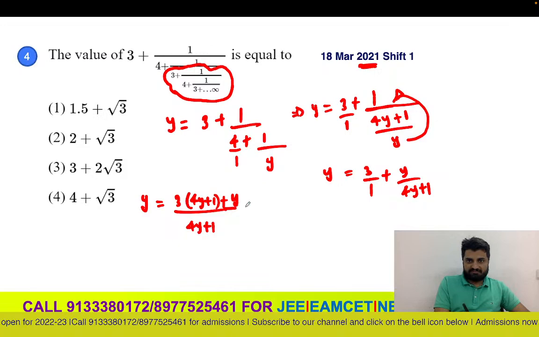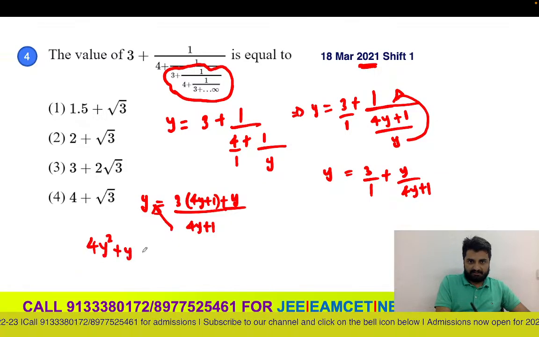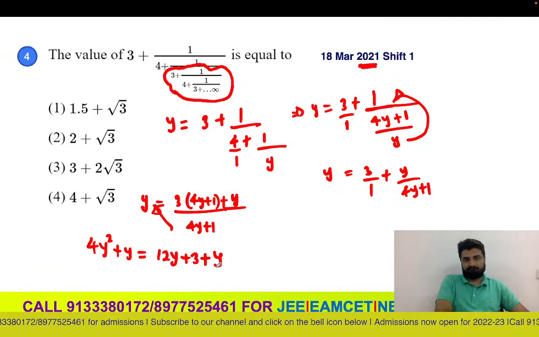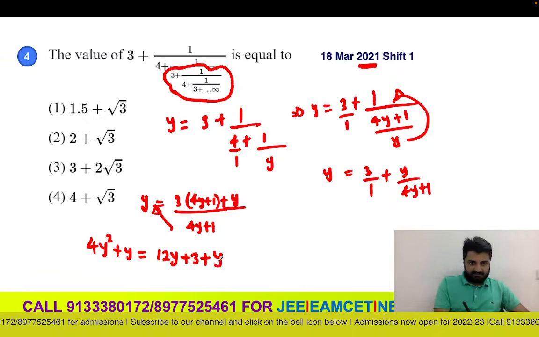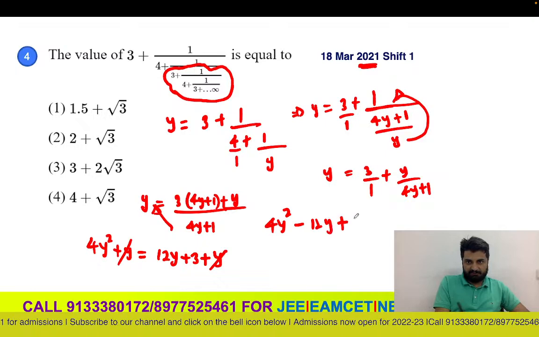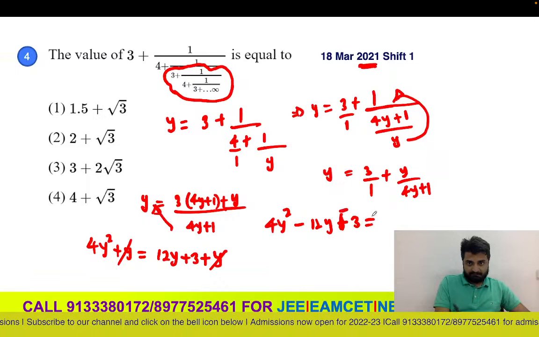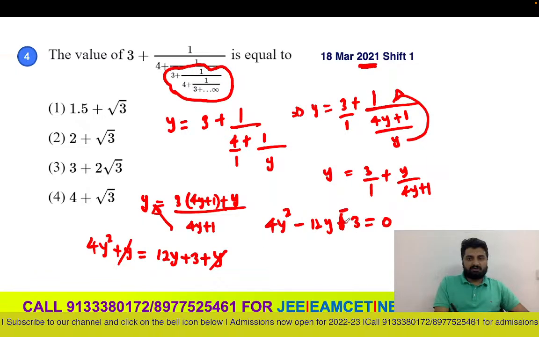So again, send this to the other side. 4y square plus y equals 12y plus 3 plus y. Now I can cancel y and y, but we are getting a quadratic equation: 4y square minus 12y minus 3 equals 0. Now you can solve it, right?